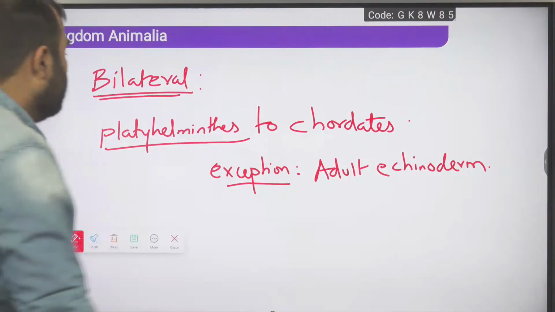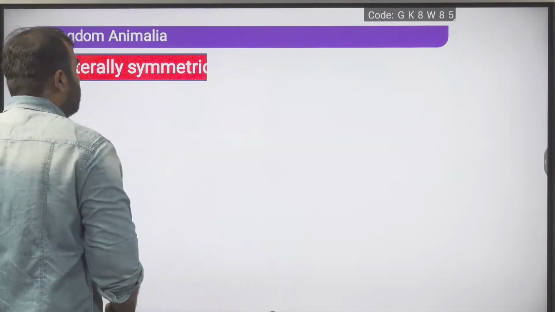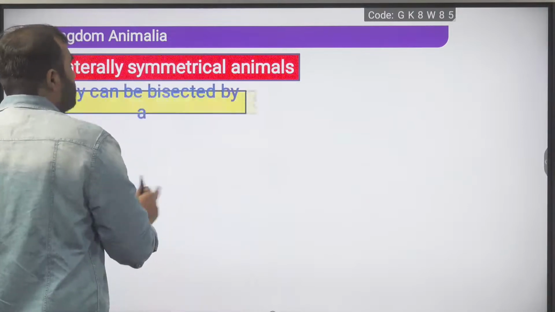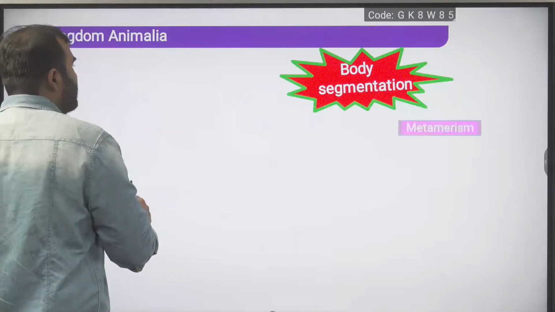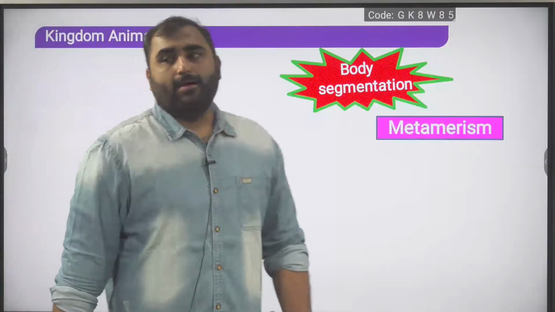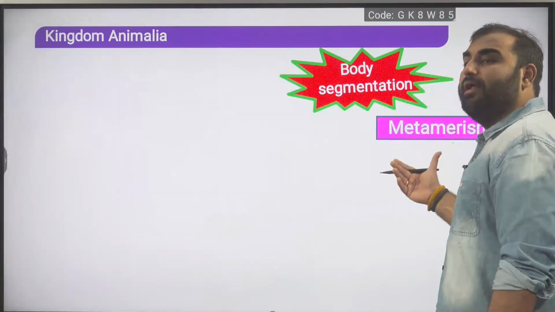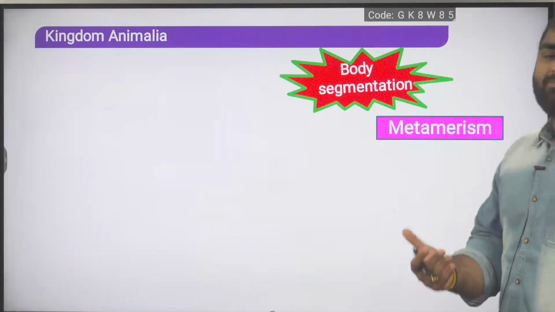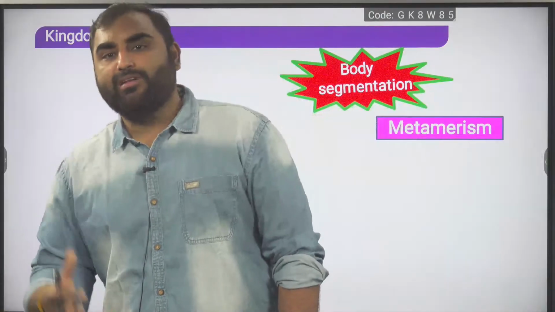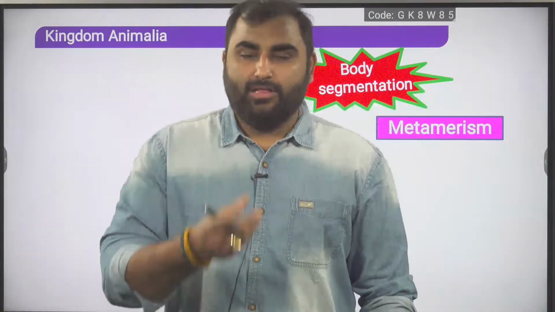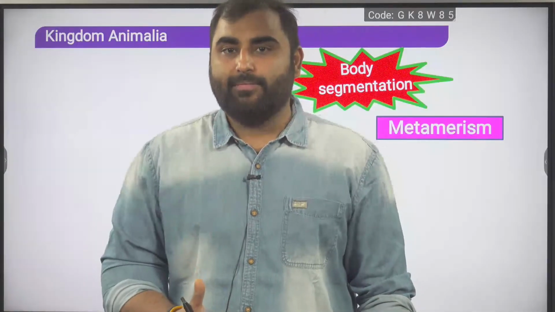Now, moving to our next basis of classification. After body symmetry, we will go to body segmentation. Let's talk about body segmentation, and in body segmentation we talk about a phenomenon called metamerism. So what is body segmentation? When there are repeating segments present on the body, we say the body is segmented.